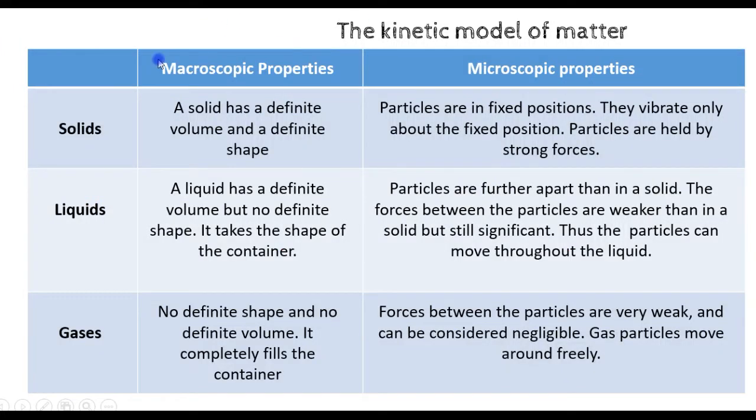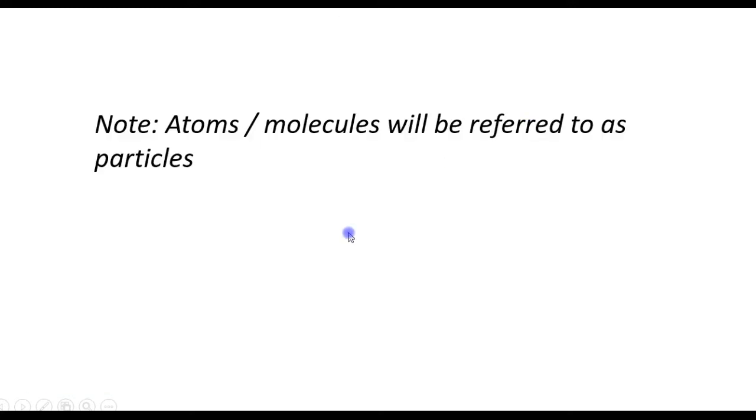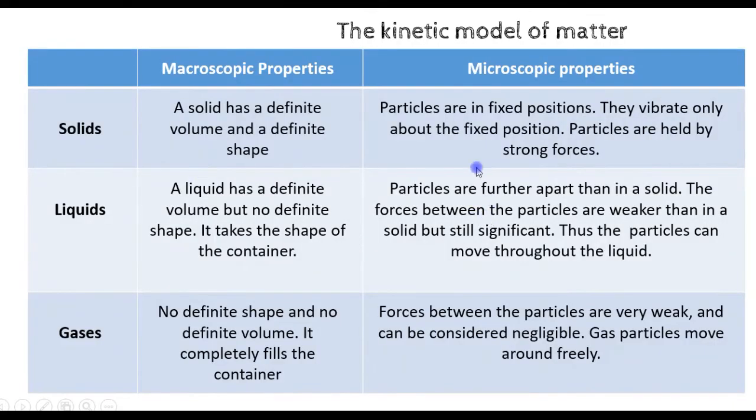Matter exists in three states: solid, liquid, and gas, and we use the kinetic model of matter to describe the properties of the three states. In a solid, we say that the particles are in fixed positions. Here, particles in this chapter will mean atoms and molecules. Atoms and molecules will be referred to as particles. In a solid, the particles are in fixed positions. They can only vibrate about the fixed position because there are strong forces holding the particles together. And that's why a solid has a definite volume and a definite shape.